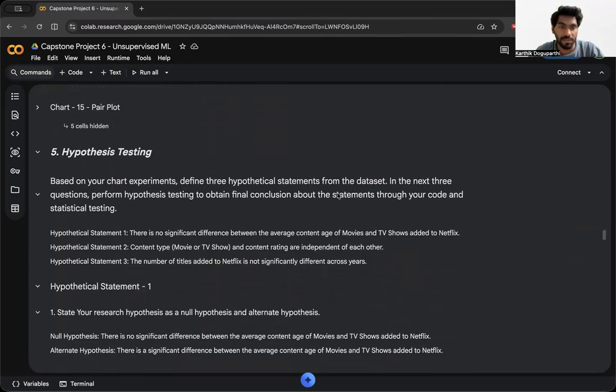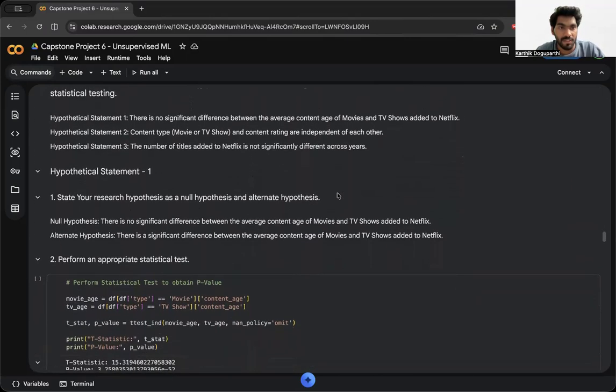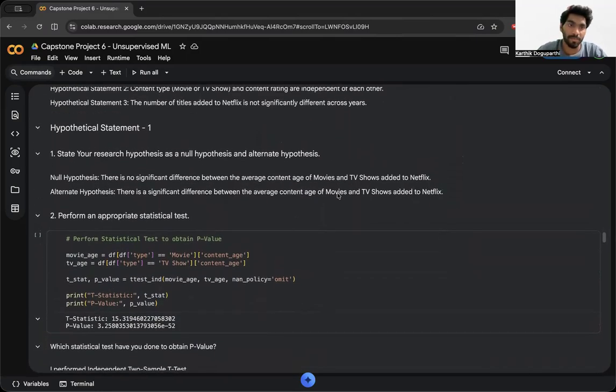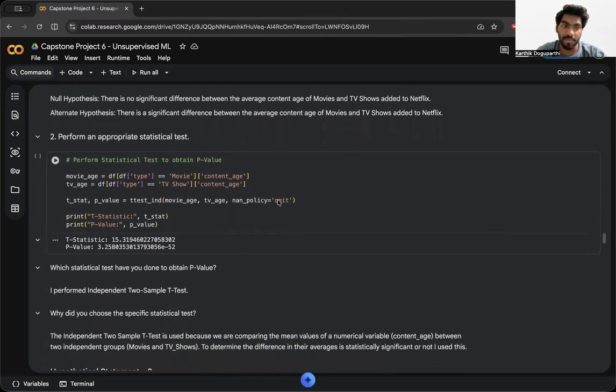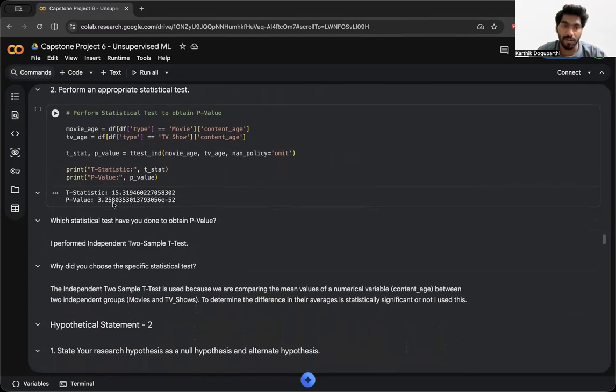And yeah, next coming to the hypothesis statements. I wanted to show three hypothesis statements. My first hypothesis statement is there is no significant difference between average content age of movie and TV shows added to Netflix. The alternate hypothesis is there is significant difference between the average content age of movies and TV shows added to Netflix. And I also got the T statistic value and P value.